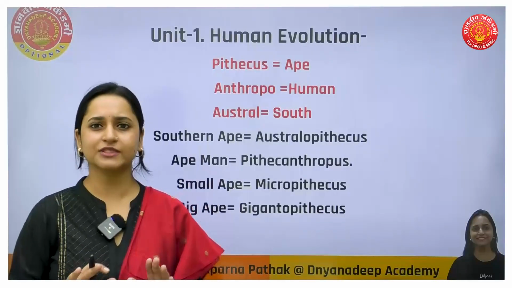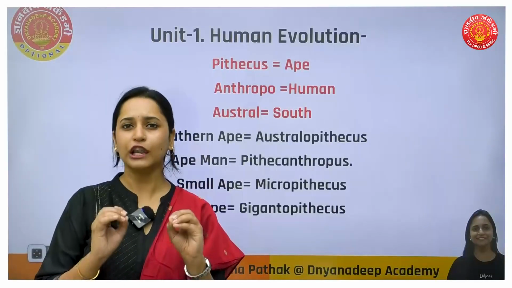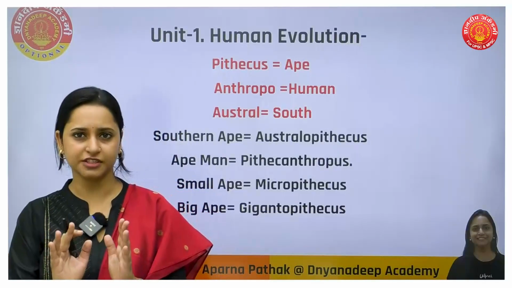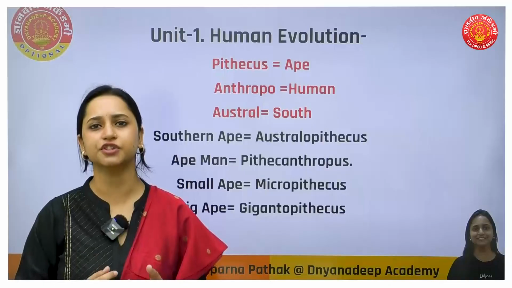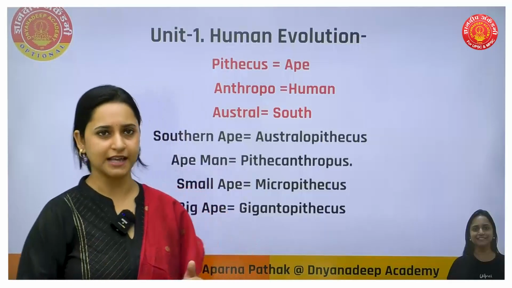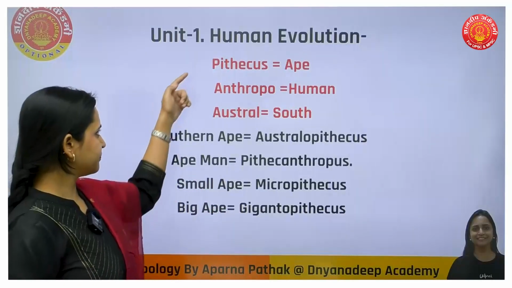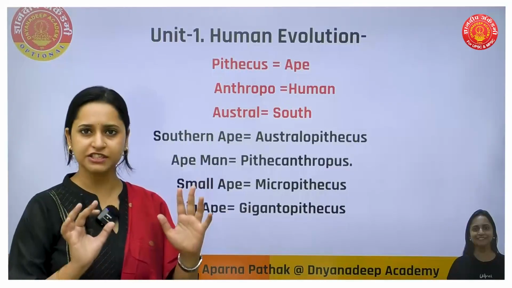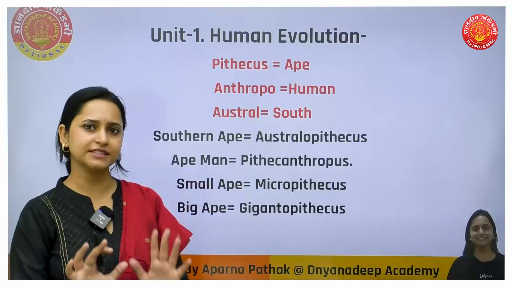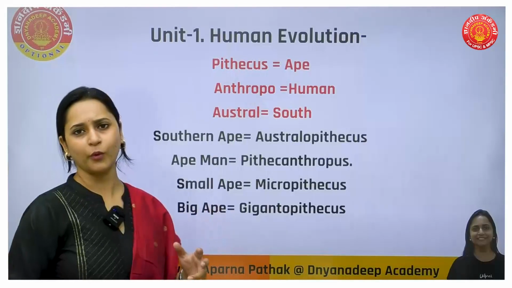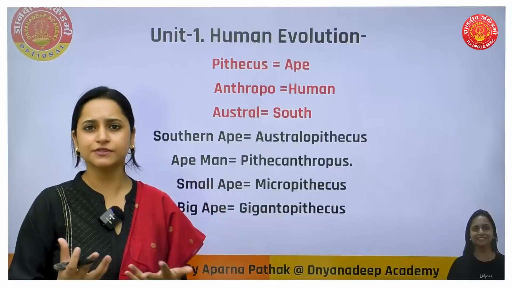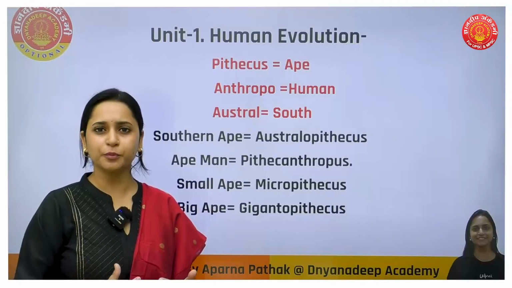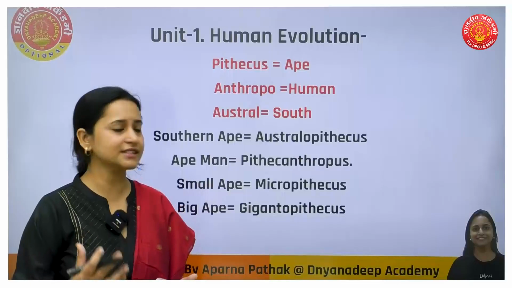I am just trying to explain to you that if you logically understand the meaning of those terminologies, you can easily connect with each other and remember. I'll just give you an example. For example, Pithecus. The word Pithecus means ape. You just have to know this. Pithecus means ape. Anthropo means human, as we know that anthropology is the study of human, right? So anthropo means human. Pithecus means ape.